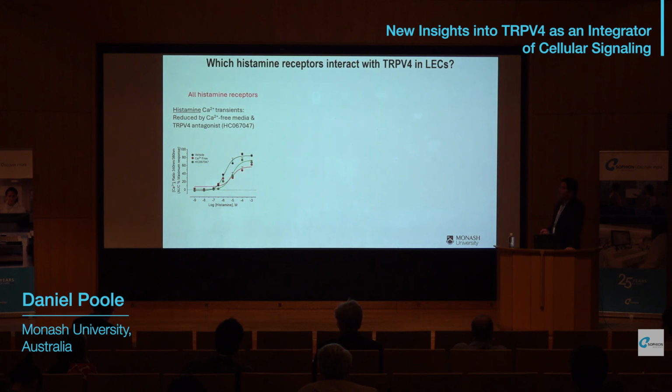So we then examined which histamine receptors may interact with TRPV4 in these cells. Shown here is the response to histamine, so this activates all receptors. And the response is suppressed in the absence of calcium, so nominally calcium-free media, as well as in the presence of a TRPV4 antagonist.